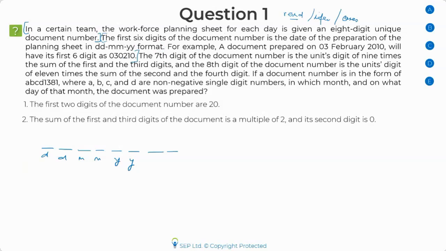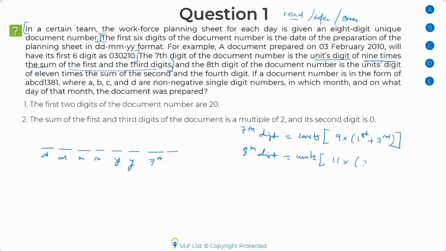Okay. The 7th digit of the document is the units digit of what? I'll write somewhere, okay, 7th digit is the units digit of 9 times the sum of the first and the third digit. So 9 times the sum of the first plus third digit. I'll put it here. And the 8th digit of the document is the units digit of 11 times the sum of the second and the fourth digit.